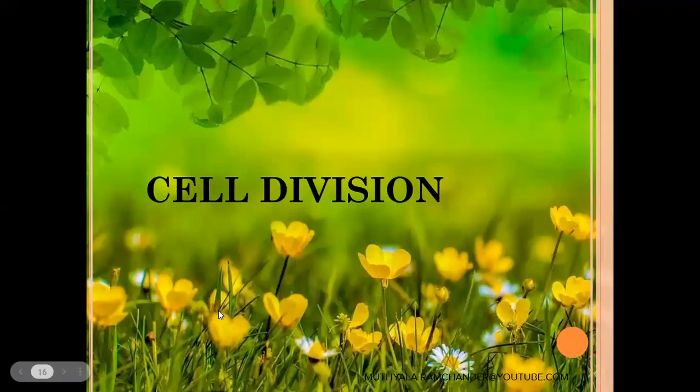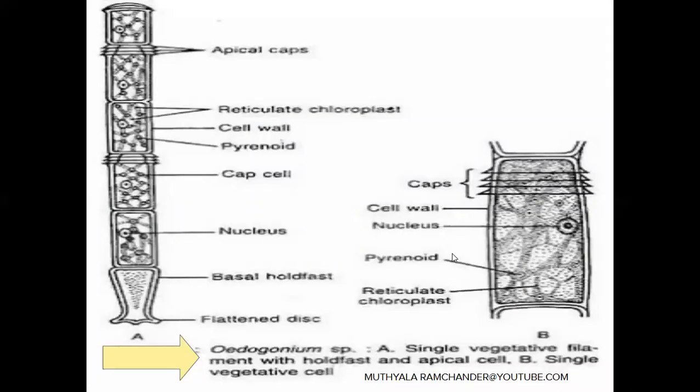Now, next we will discuss the cell structure. See, the single cell structure of Oedogonium. The single cells are rectangular in structure. They are covered with a cell wall. The cell wall is mainly made of cellulose, hemicellulose and pectin chemicals.